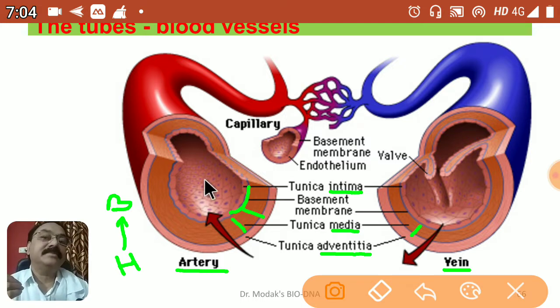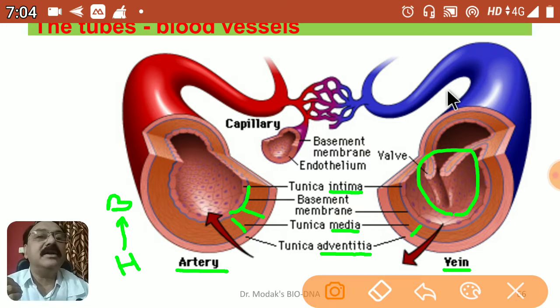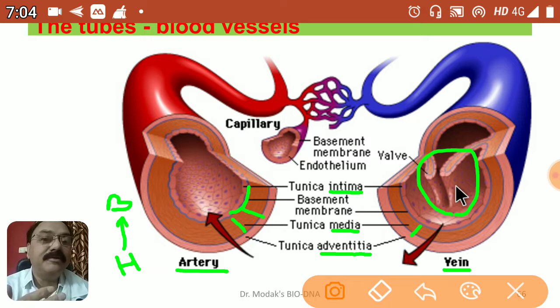Because of its elasticity, it can withstand high pressure, and because of the narrow lumen, the blood can be transported under high pressure. The important feature to notice in the vein is that valves are present at certain intervals, and these valves prevent the backflow of blood. Why? Because in veins, blood passes under comparatively low pressure. So this is the important aspect of veins and arteries that we have to understand.